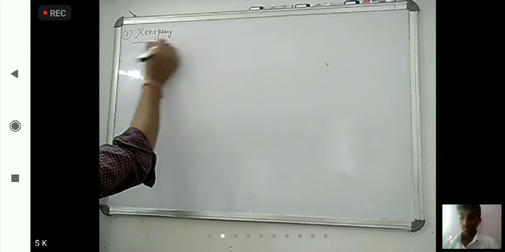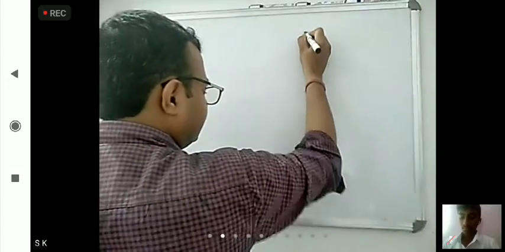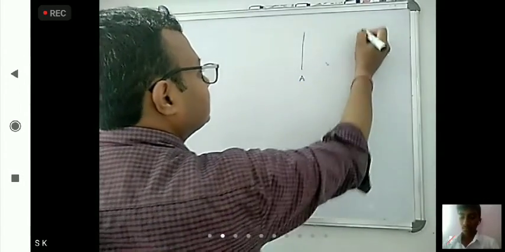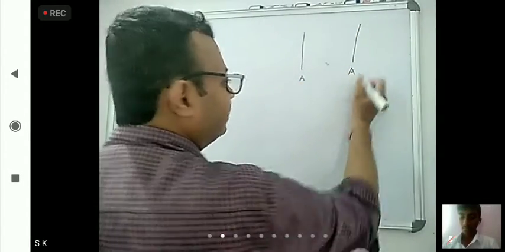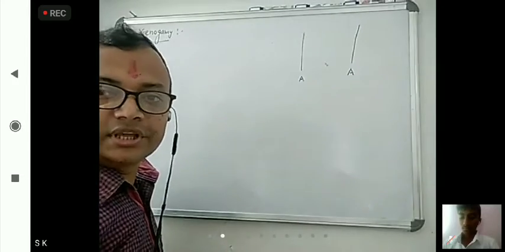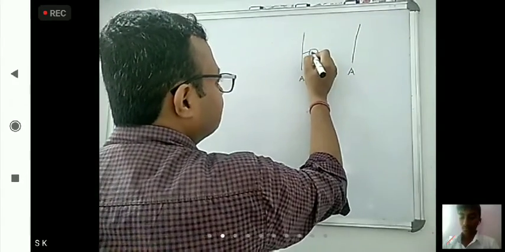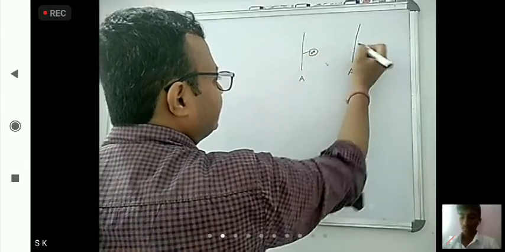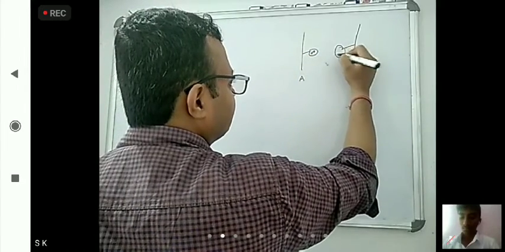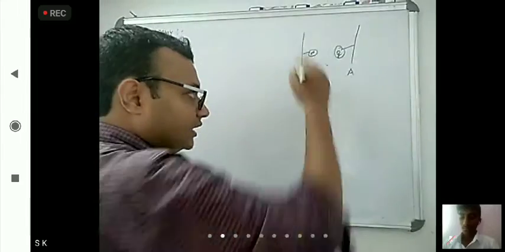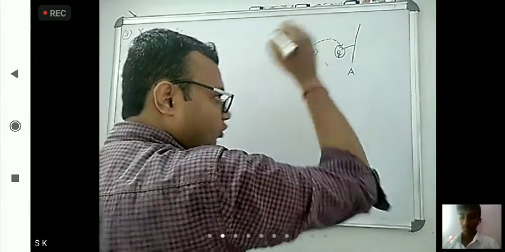Genogamy. Here you can understand that it is plant A. It is also plant A, means species is same but two different plants. Here male part is there, here female part is there, and transfer of pollen grain.